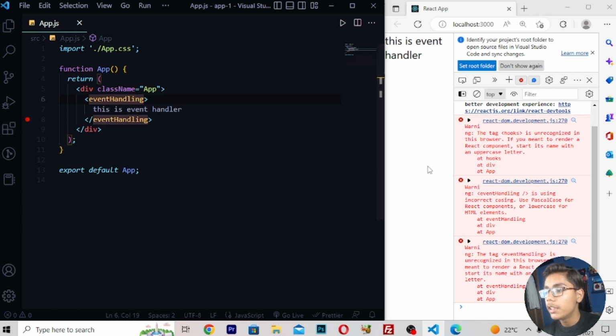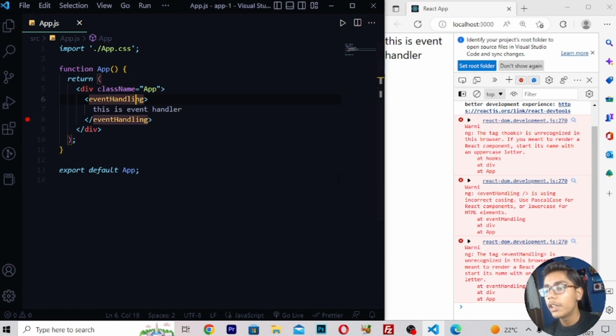Because of that it says it is using incorrect casing, and it says to use Pascal case for React components, and lowercase for HTML elements. So we are not writing any React components here, we are only using React 18 stuff.